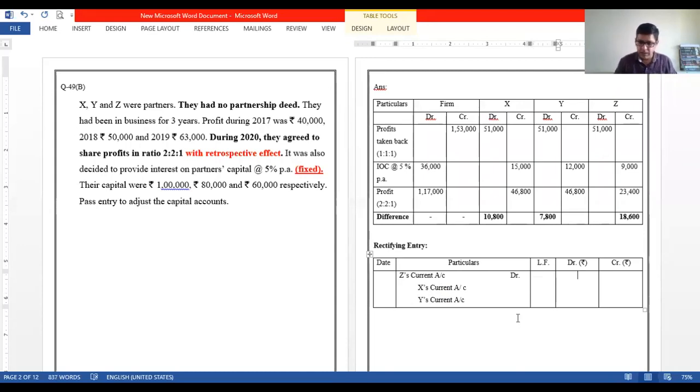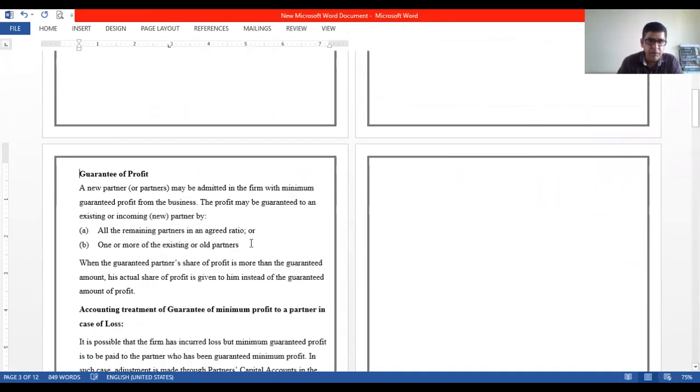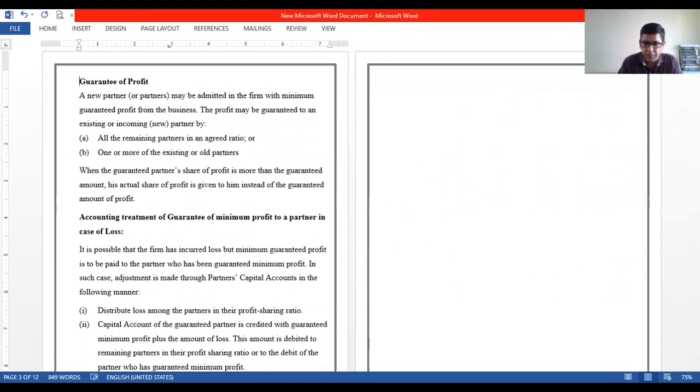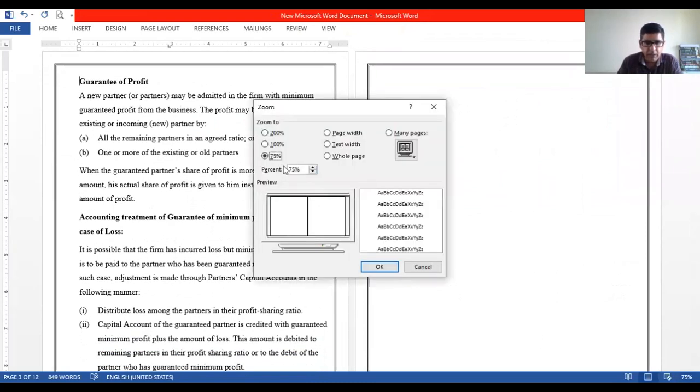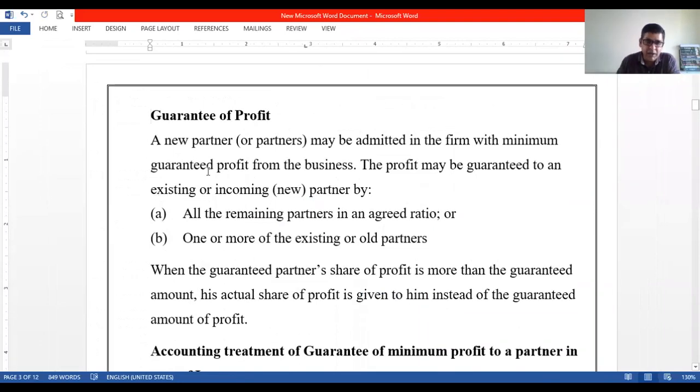Okay. Z 18600, X and Y 10800 and 7800. Right? So this is how we are done with the sum. Okay. Next thing is now guarantee for profit. Guarantee for profit is a very interesting topic. We'll really enjoy doing this. And the last topic of the chapter, guarantee for profit.